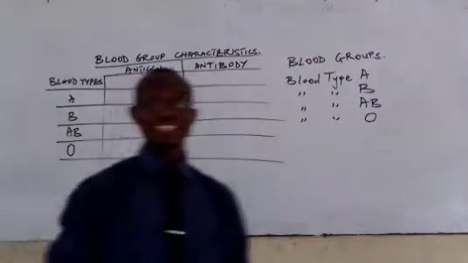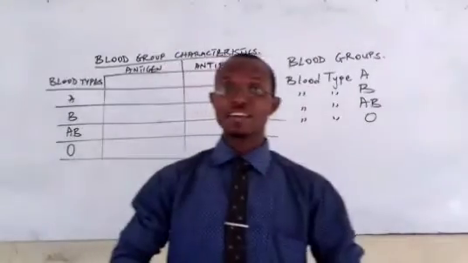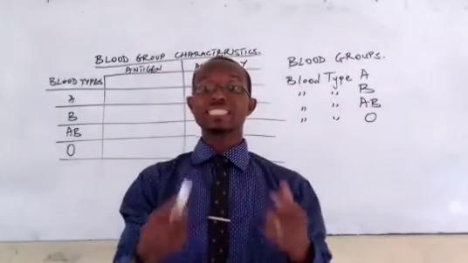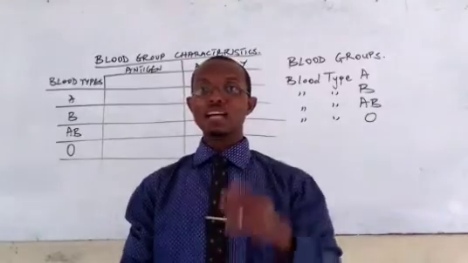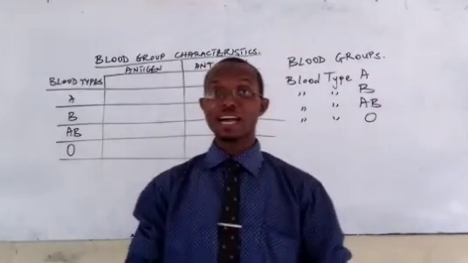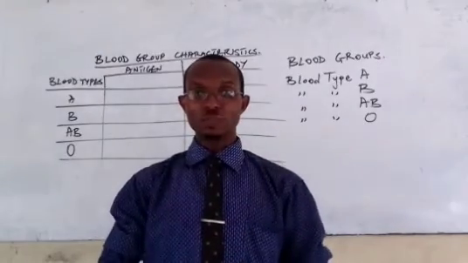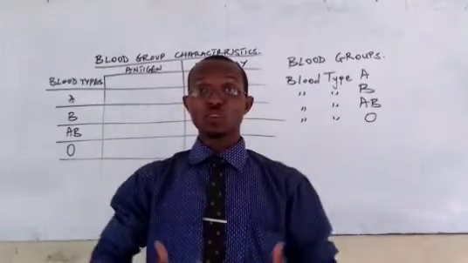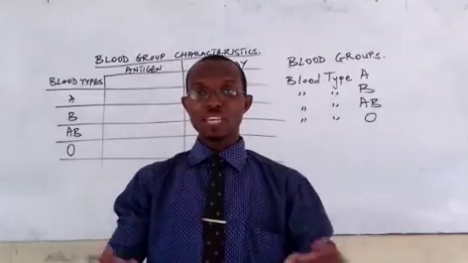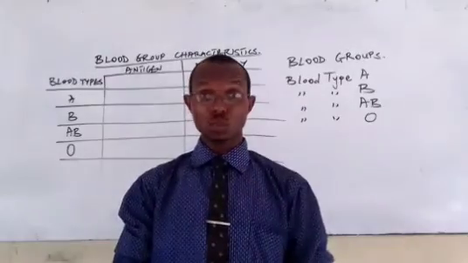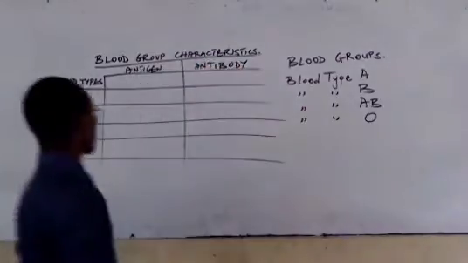Like I said, the antigen is found in the red blood cell, and it is the major component that determines the blood group, while the antibody is found in the plasma, and it is the natural body immune or defense mechanism. It is responsible for defending our body against invaders, against germs, against diseases that might want to harm the body. So let us look at it.